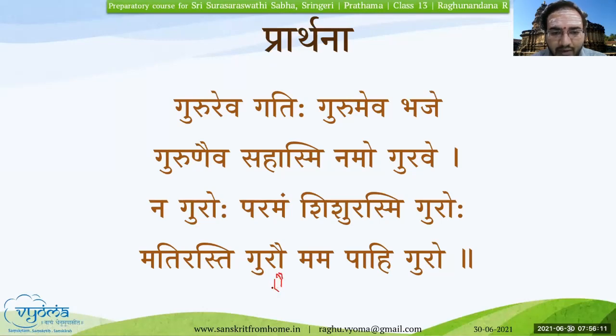Okay, but for I there is only one. So A and I, only one. But this is Ra. The font is a bit confusing here, but it is Gurau. So it's Matirasti Gurau, Mamapahi Guru.